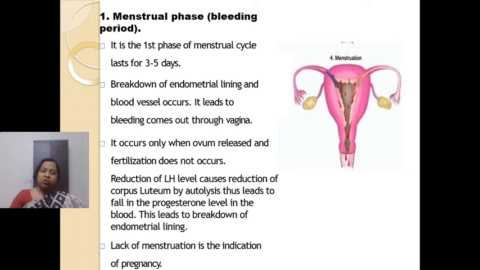Now when the corpus luteum degrades, the progesterone level will decrease, because the corpus luteum only produces progesterone. So when the corpus luteum degrades, the progesterone level will also decrease, right? So it will lead to breakdown of the endometrium. Fine. And menstrual bleeding will start.